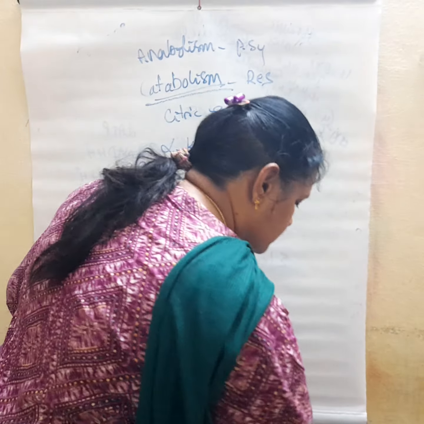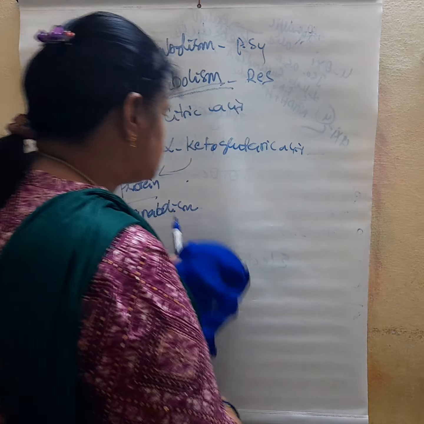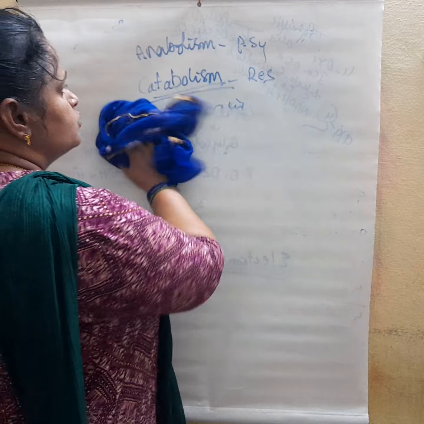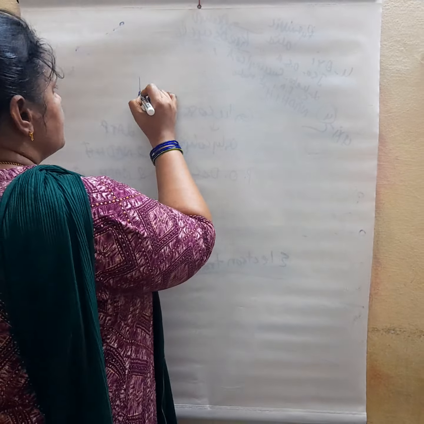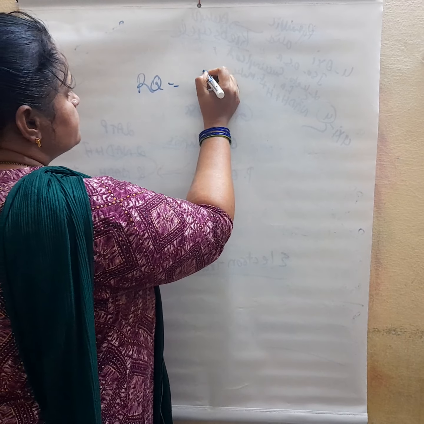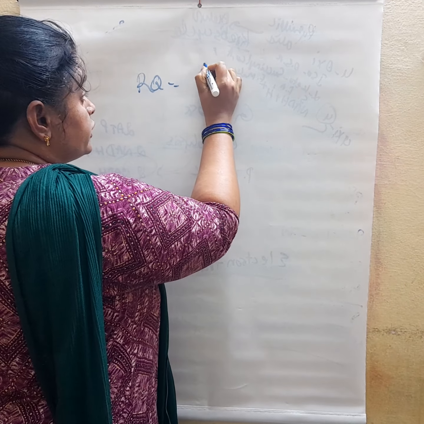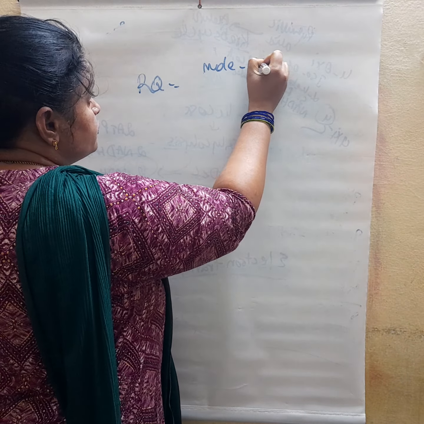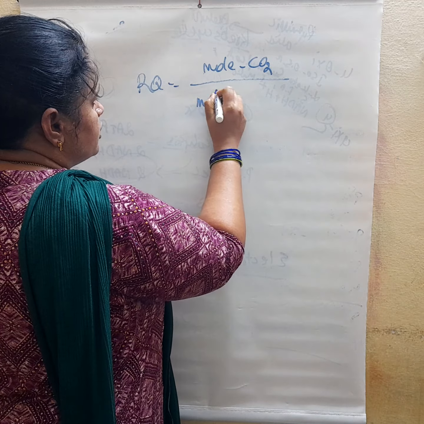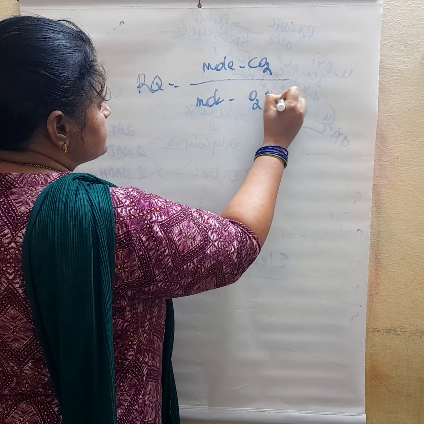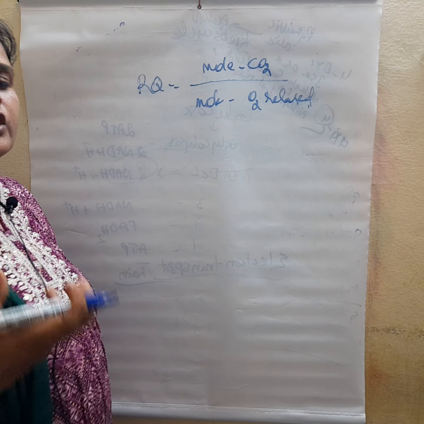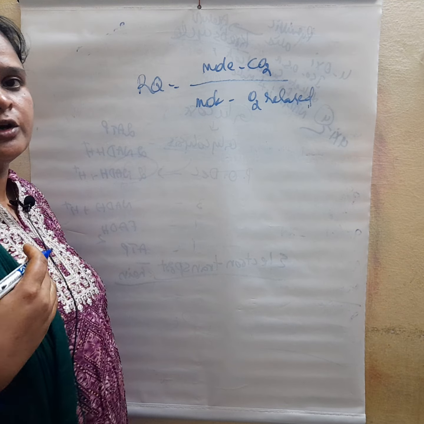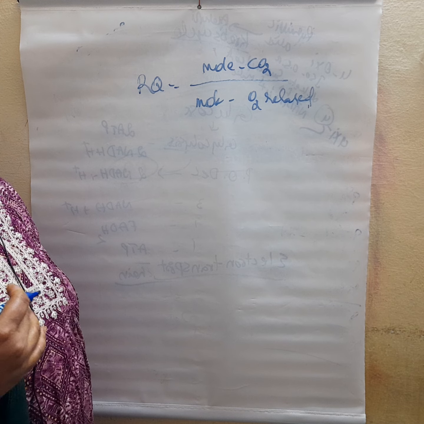Amphibolic pathway, right? And lastly, you have to discuss RQ, respiratory quotient. RQ is equal to molecules of CO2 evolved by molecules of O2 released. This is called RQ. The number of molecules of carbon dioxide released by the number of molecules of oxygen utilized.